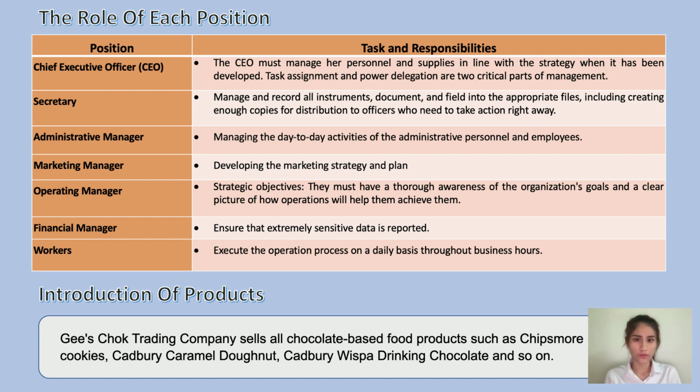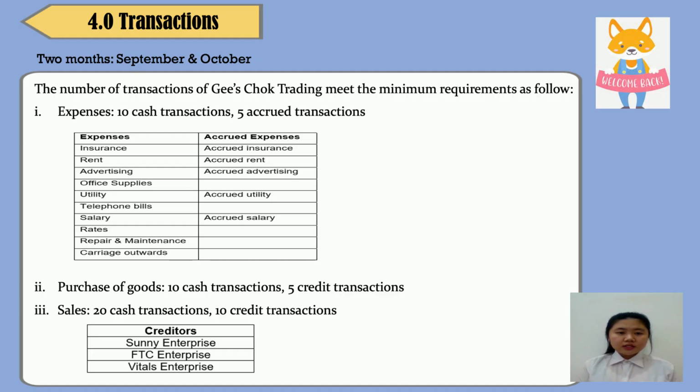Next, the introduction of products. Qiao Trading Company sells all chocolate-based food products such as chips, small cookies, Cadbury caramel donut, Cadbury Whisper drinking chocolate, and so on.